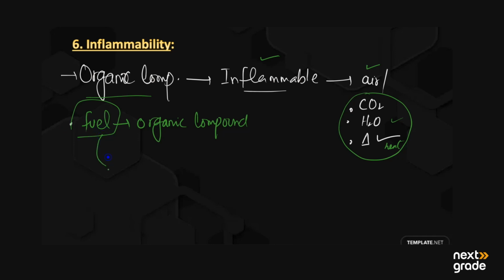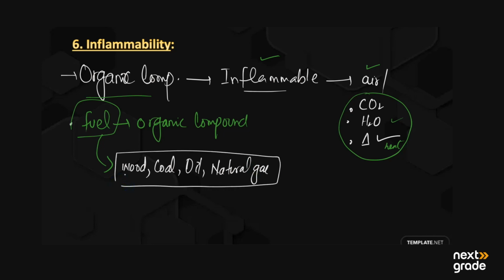In fuel we use organic compounds like wood, coal, oil, and natural gas. So all these are organic compounds. The wood we use for the production of heat.